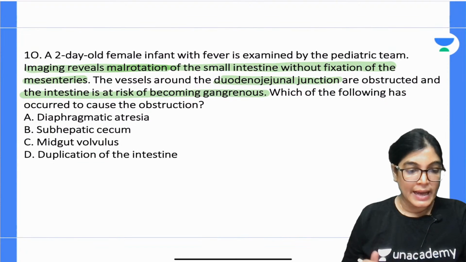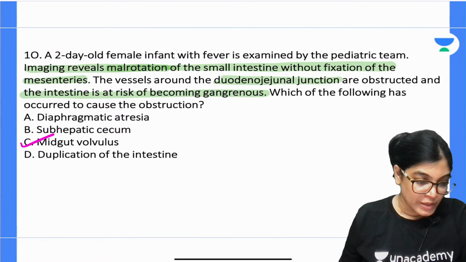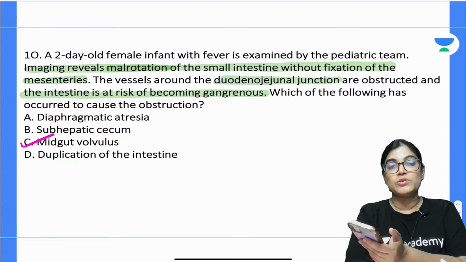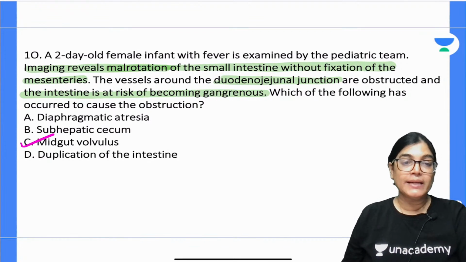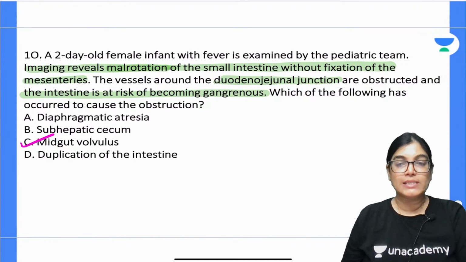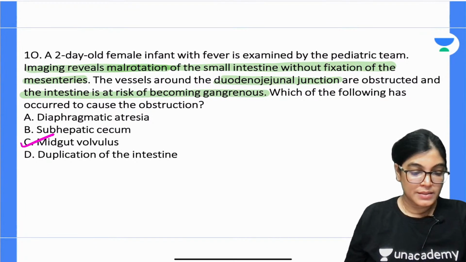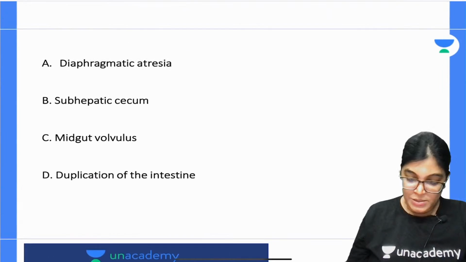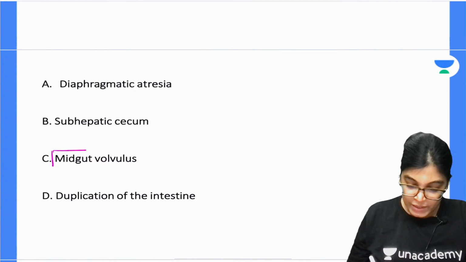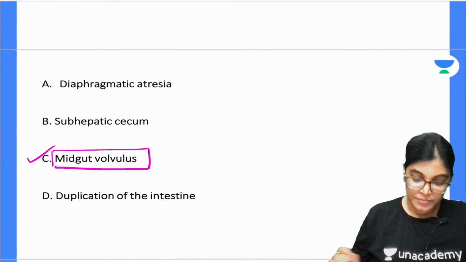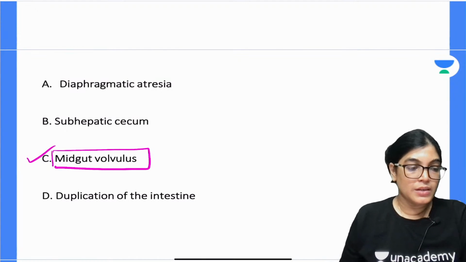Okay, so the correct answer is C, that is midgut volvulus. I got an answer from Joseph. Absolutely right, Joseph has given the right answer. Midgut volvulus is the correct answer. Now my dear aspirants, let me show you the options. So why is midgut volvulus the correct answer?